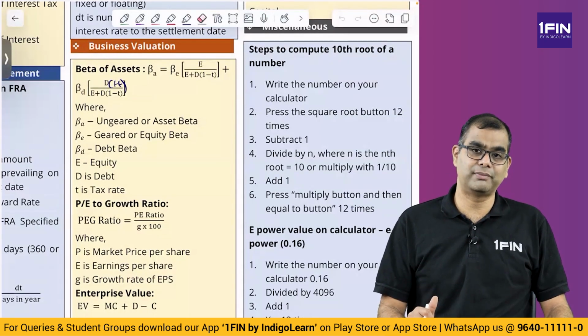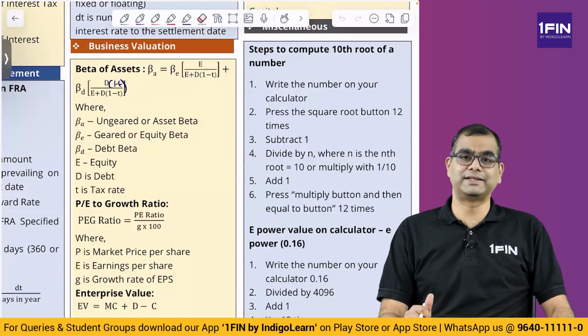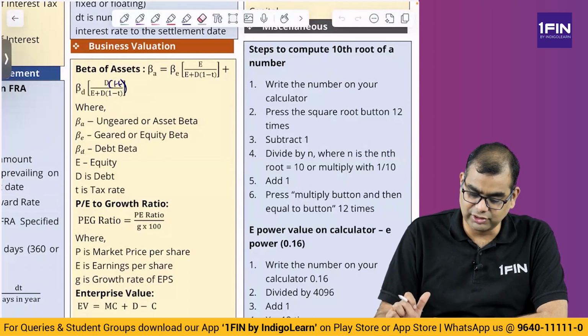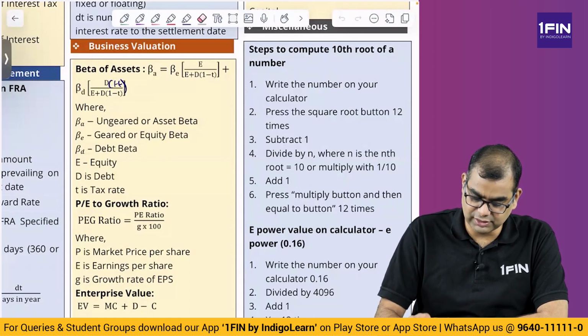For us the root is 1 by 3. So you divide this by 3. Then to that you add 1. You get a value. That you multiply into equal to 12 times. Into equal to 1, 2, 3, 4, 5, 6, 7, 8, 9, 10, 11, 12. 1.07725.